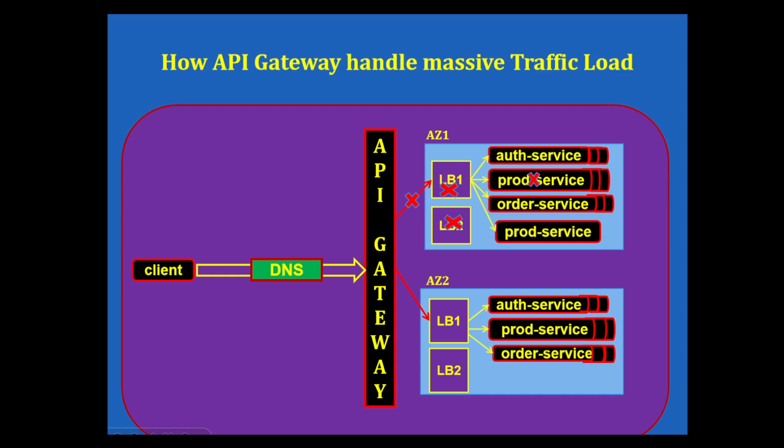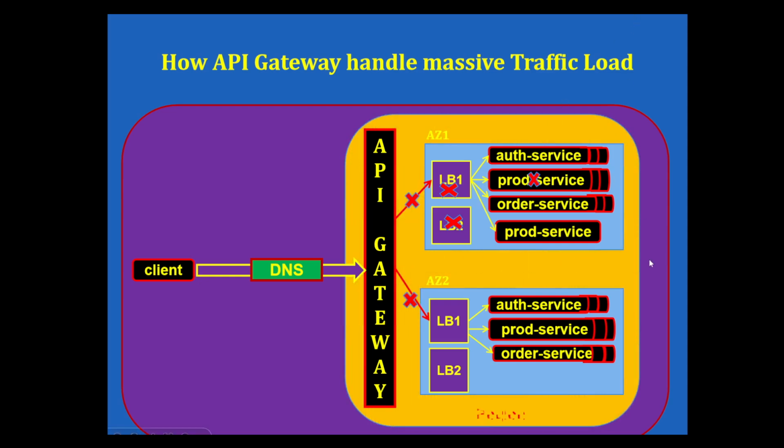Now let us think beyond this: if all our availability zones get failed, that means our whole region has failed. That is the bigger picture, a region failure, and we have to handle this in a special way.